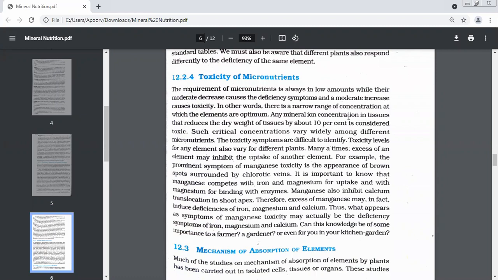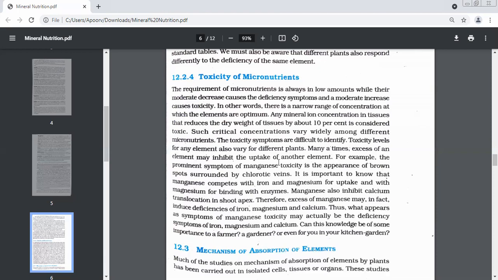If you're talking about the concentration of ions in dry weight tissues, this reduces the dry weight of tissues by 10%. How much percent reduce? 10%. It will become toxic. 1%, 2%, 3% it can go on, but if the decrease is somewhere around 10%, then it becomes toxic.